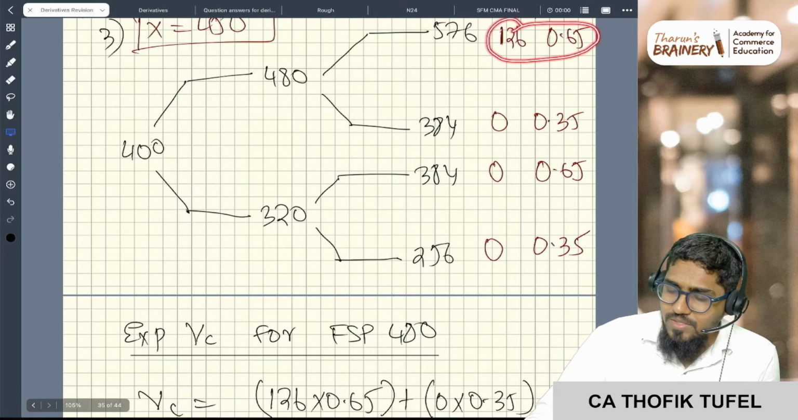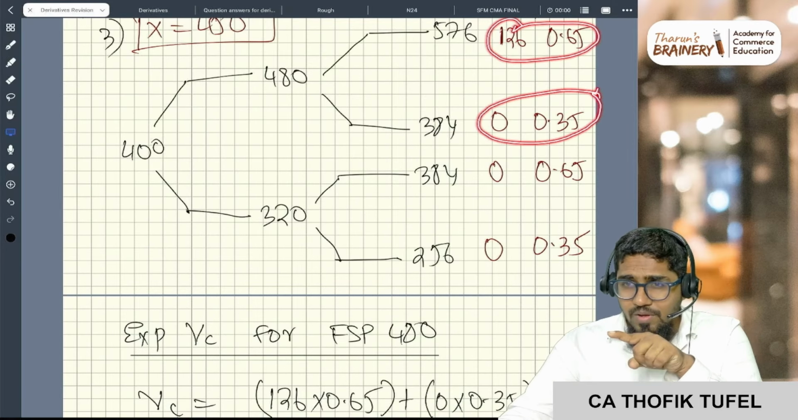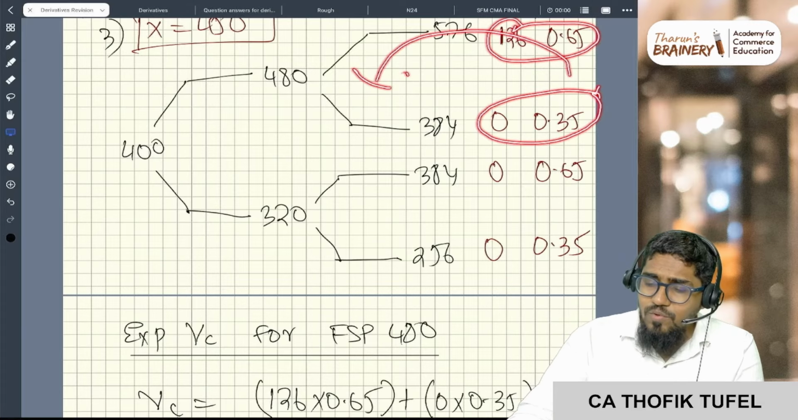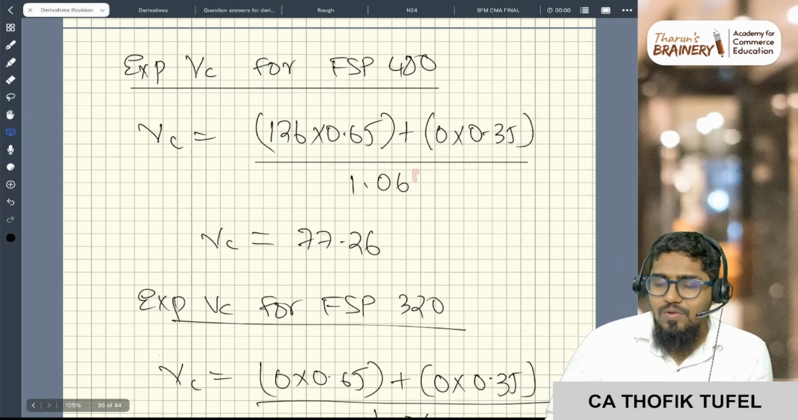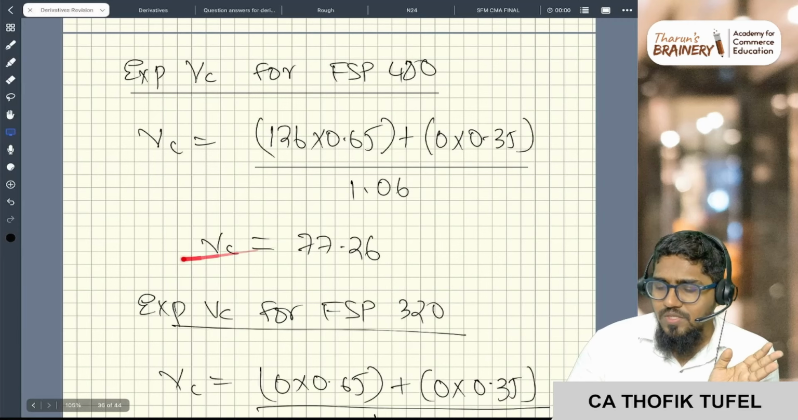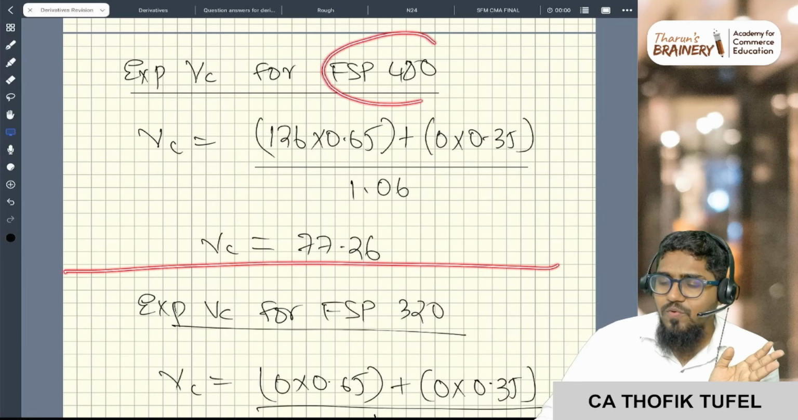126 into 0.65 plus 0 into 0.35 is the expected value of the call. For this you have to do the present value. You have to bring it from 1 year to 6 months, so divide by 1.06. Okay, we also have to do present value. So this is the value of the call if the FSP is 480.